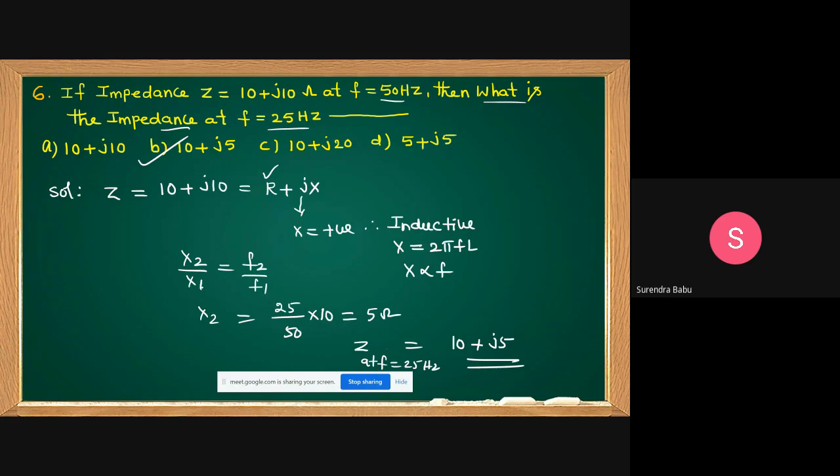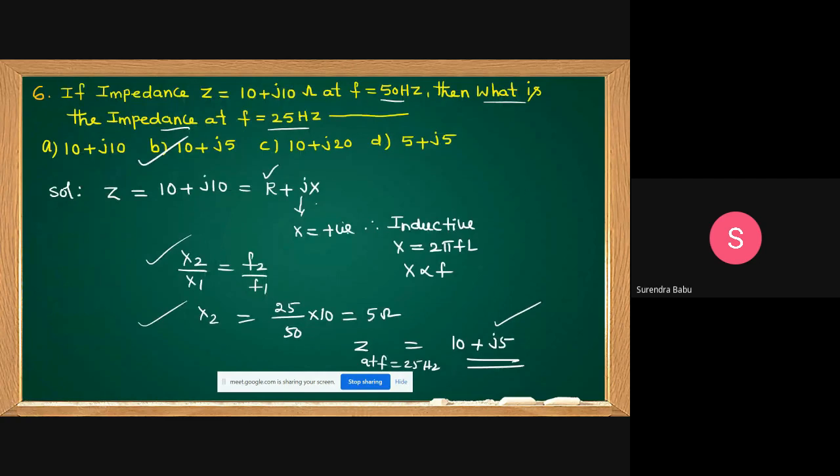That is for capacitive nature, which I will explain. Understand how we are getting this? Resistance is independent of the frequency. You identify which element is given: inductive element, because of positive reactance. Sir, why is it positive reactance? I will give the proof in the next coming concept. X is proportional to frequency. Then we get 10 plus j5 ohms. Clear, students?